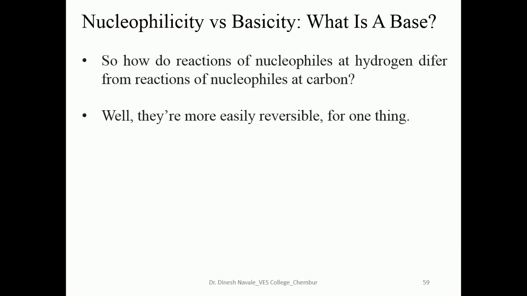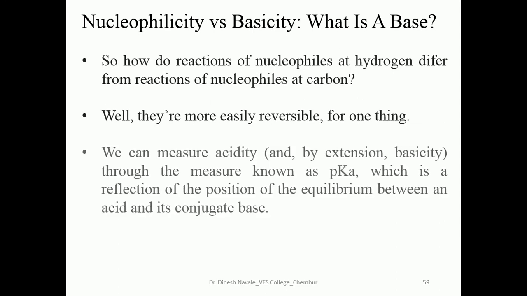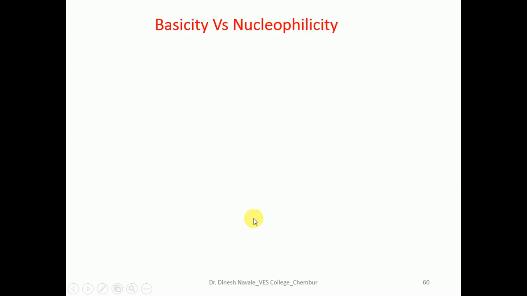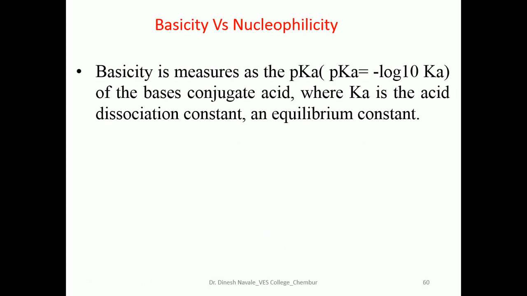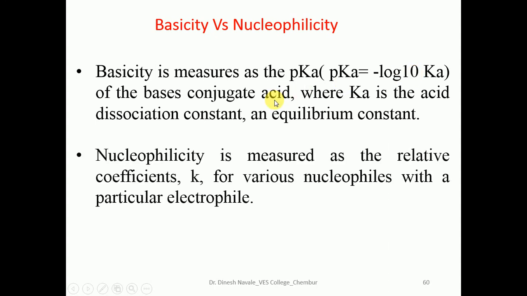Nucleophilicity and basicity are more easily reversible for one thing. We can measure acidity through the measurement of the pKa value, which is a reflection of the position of the equilibrium between the acid and its conjugate base. Basicity is measured as the pKa. pKa is nothing but the negative log of 10 Ka. It depends upon the dissociation constant. Nucleophilicity is measured in terms of the relative coefficient like K.